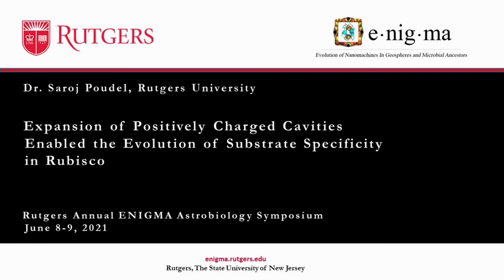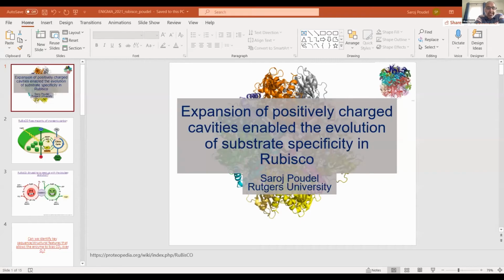All right, it's my pleasure to introduce Saroj Poudel. Saroj is a NASA astrobiology postdoc. He's been working with the ENIGMA project since 2018, and he's got his PhD from Montana State, where he worked with Eric Boyd on the phylogenetic analysis of microbial evolution.